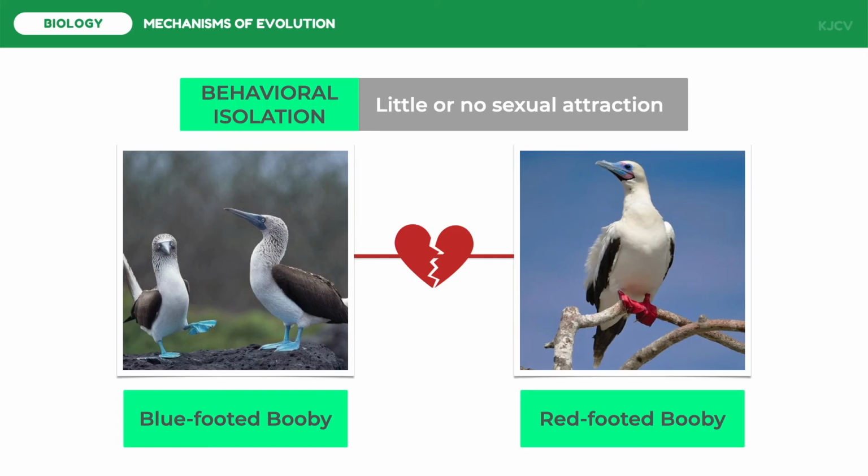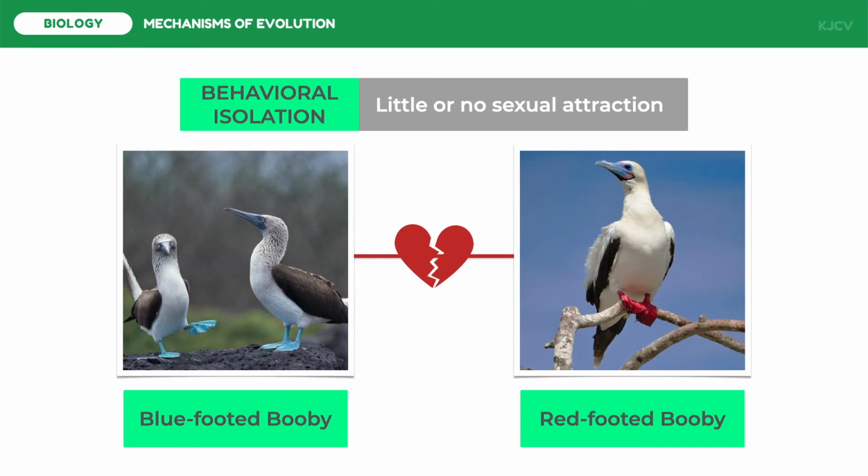Also, within closely related species, courtship practices that attract mates and other activities specific to a species are efficient reproductive barriers. Such behavioral rituals, a way to recognize possible mates of the same species, allow mate identification. Blue-footed boobies in the Galapagos mate only after a courtship display unique to their species. Part of the script calls for the male to high step, a behavior that calls the female's attention to his bright blue feet.